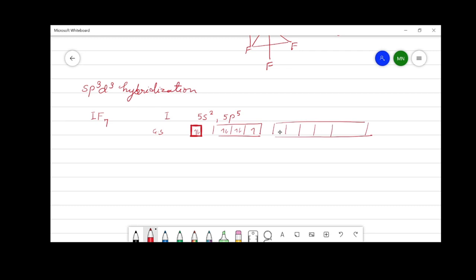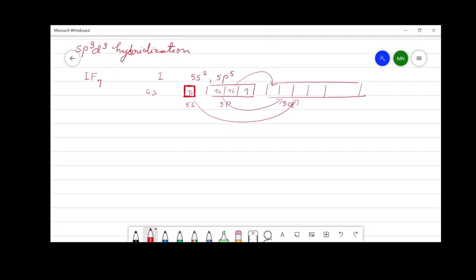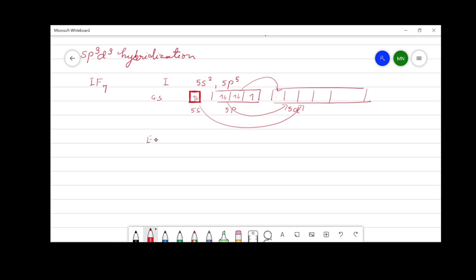There are 3 lone pairs in the iodine atom, and all 3 lone pairs present in 5s and 5p orbitals get promoted to the 5d atomic orbitals, and now in the excited state electronic configuration, iodine has 7 unpaired electrons in different orbitals: 1 in 5s orbital, 3 in 5p orbitals, and 3 in 5d orbitals.